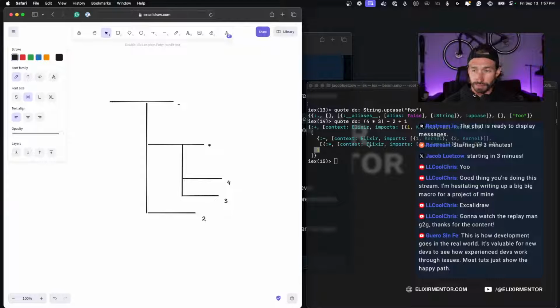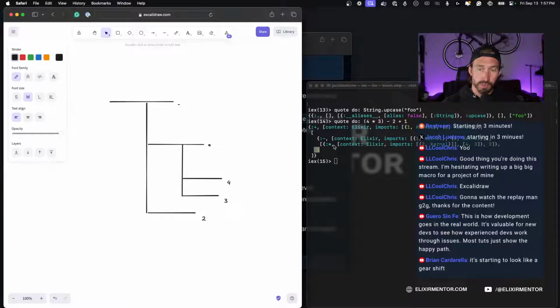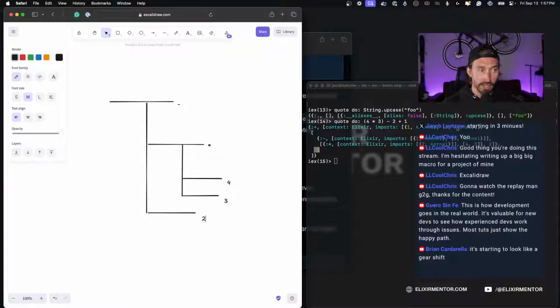If we look over here, we have our addition, the outermost function, but since order of operations applies, we're working our way from the inside out. We're taking our 4 times 3, and that happens right here on this layer. And then we're subtracting 2 from our 4 times 3. Does this make sense? This is kind of how a tree representation can look. Once we have our 12 minus 2, we have 10, right?